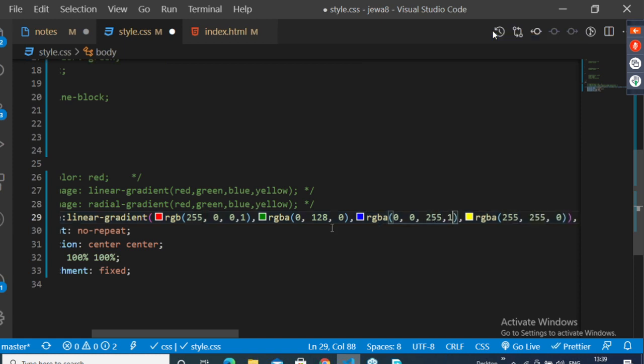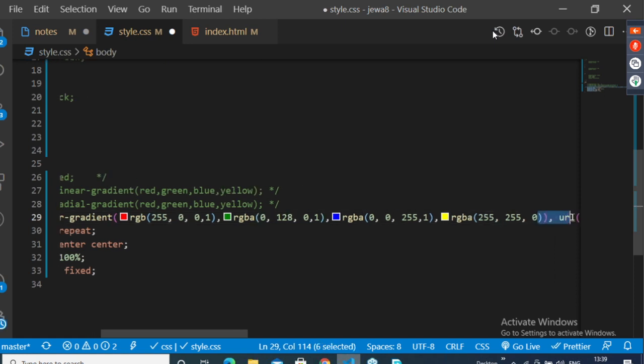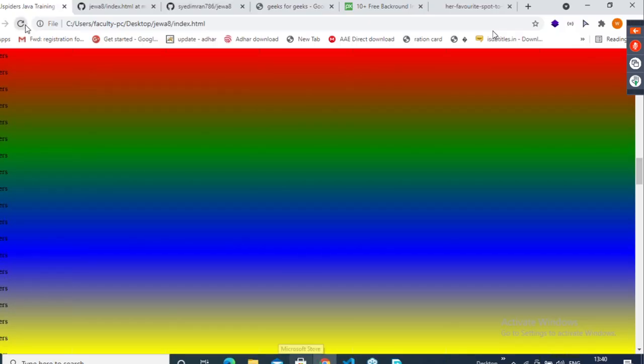Here also 1, here also 1. Reload it. See, no changes, because alpha value is 1. So now let me reduce the alpha values.